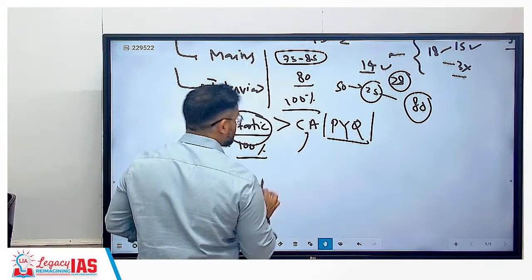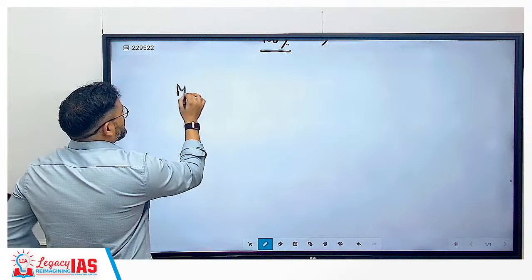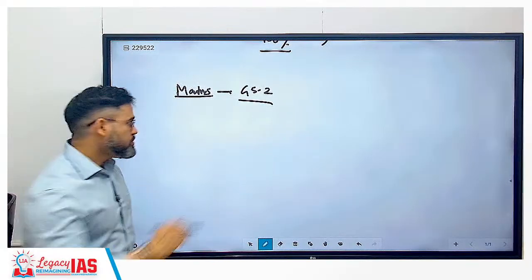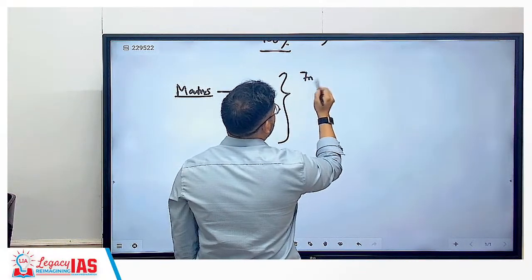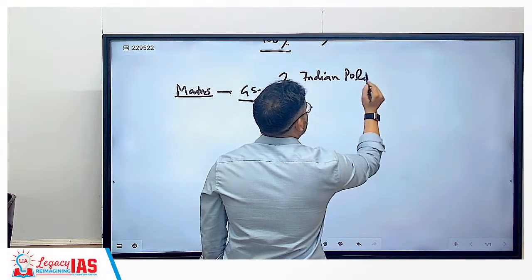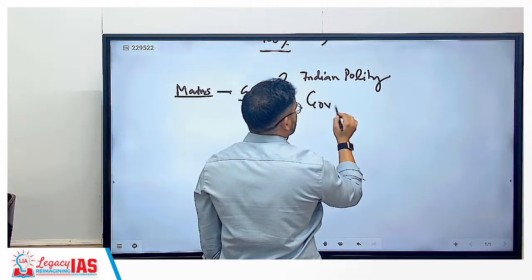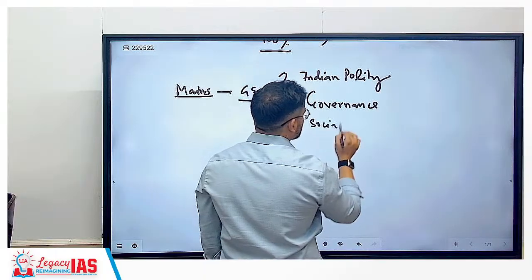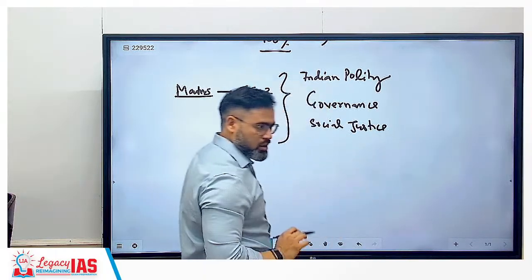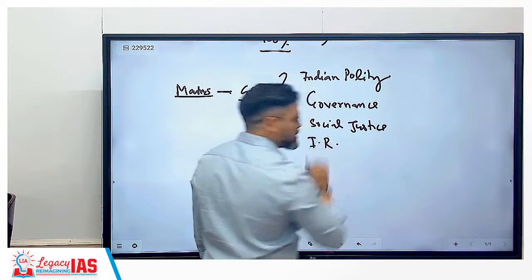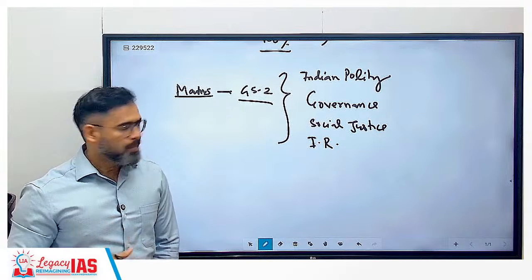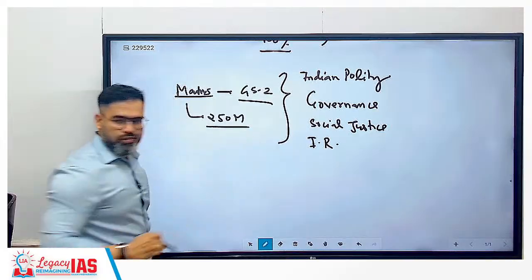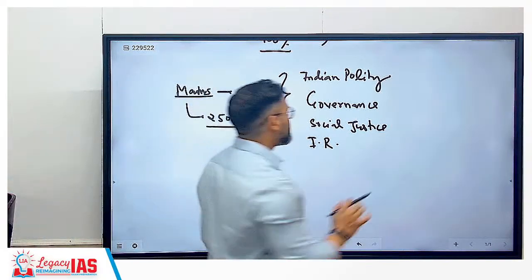Now comes to the mains exam. So in mains exam you will get polity in GS paper 2 basically, correct? Here in GS paper 2 you will get one Indian polity, second is governance, third for example social justice, clear? And fourth you get international relations. These are the syllabus. Now, how many marks is this? 250 marks.